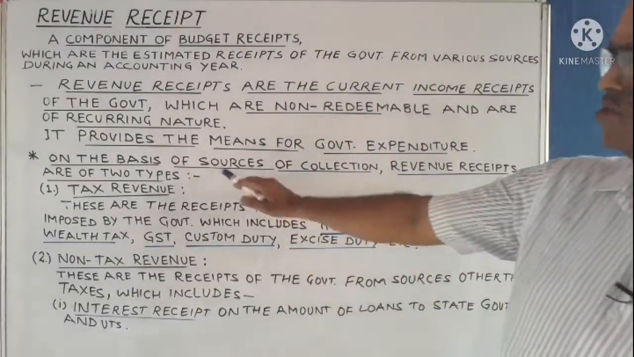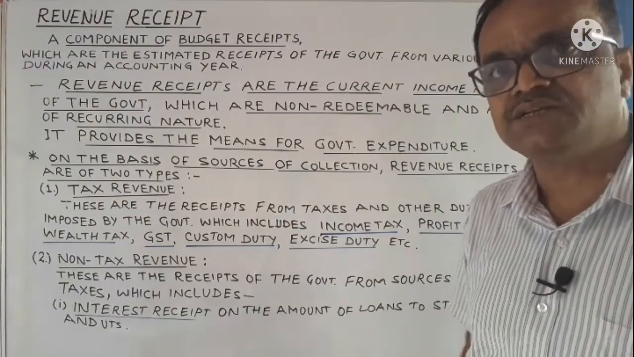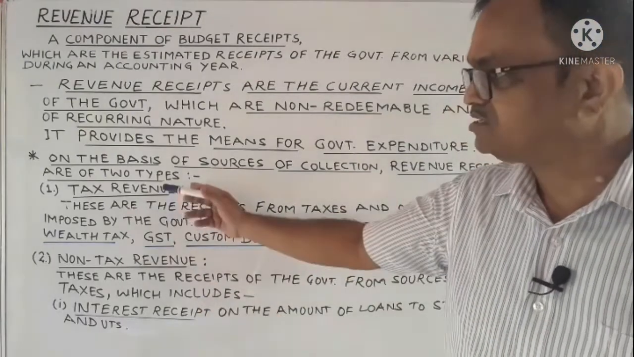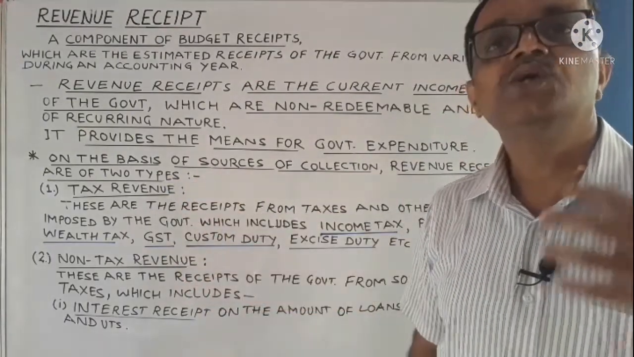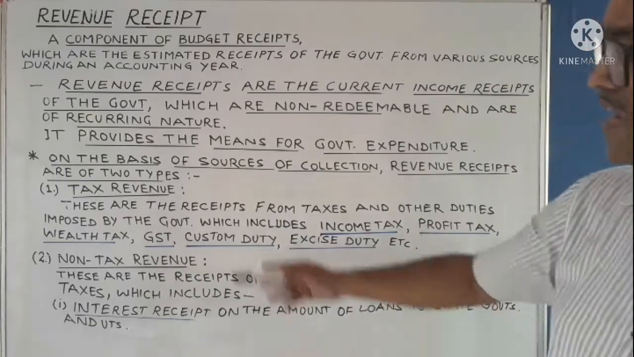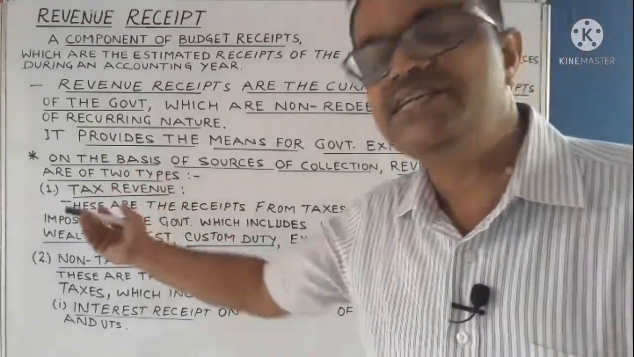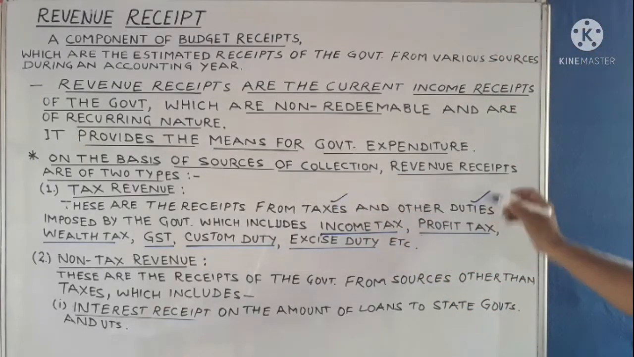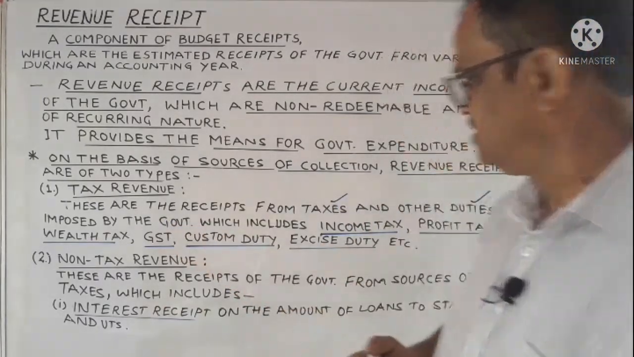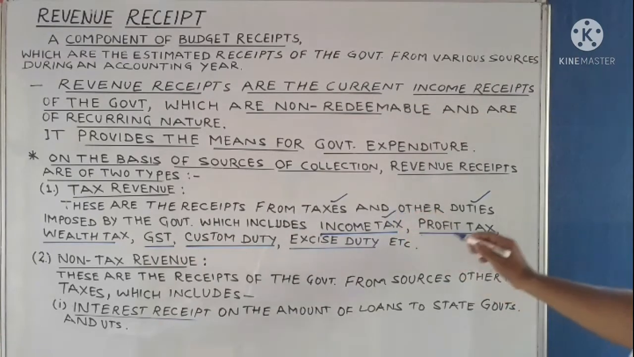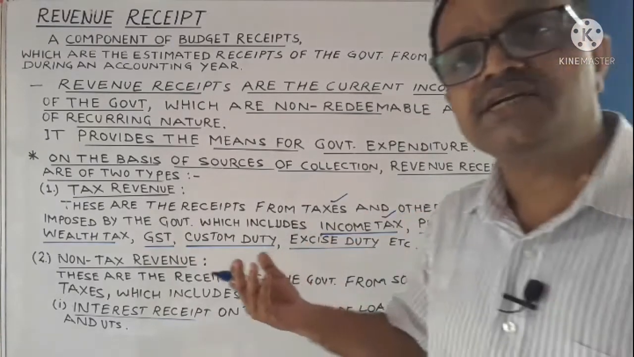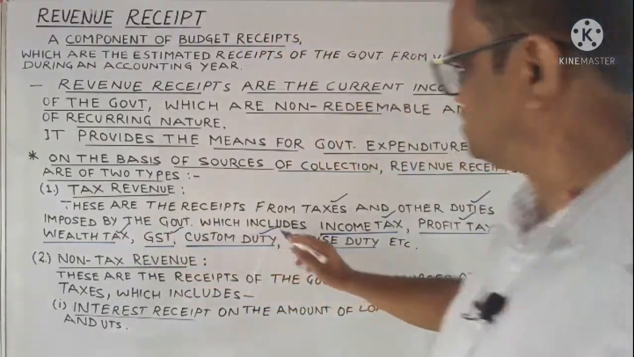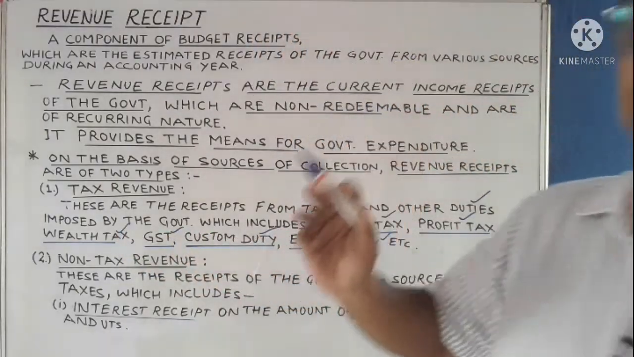Now on the basis of sources of collection, revenue receipts are of two types. One is the tax revenue, another one is the non-tax revenue. What is tax revenue? These are the receipts from taxes and other duties imposed by the government, which includes income tax, profit tax or corporation tax or corporate tax, wealth tax, GST, custom duty, excise duty. So many taxes are there.